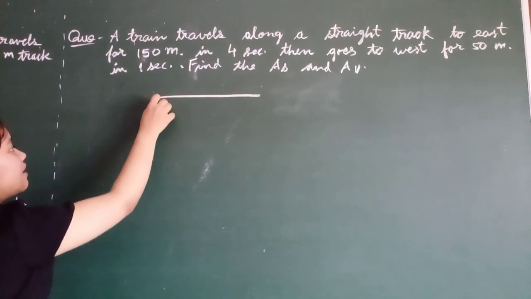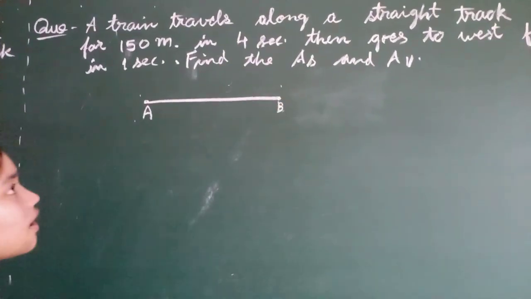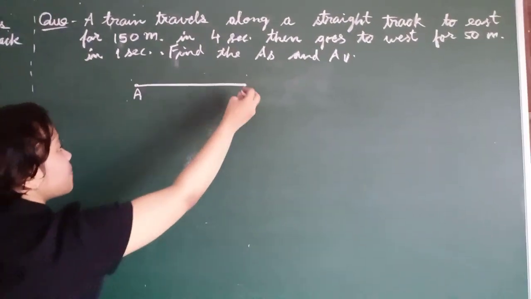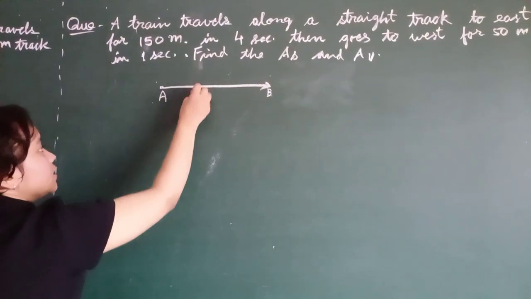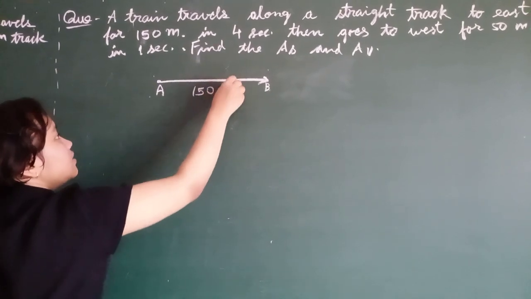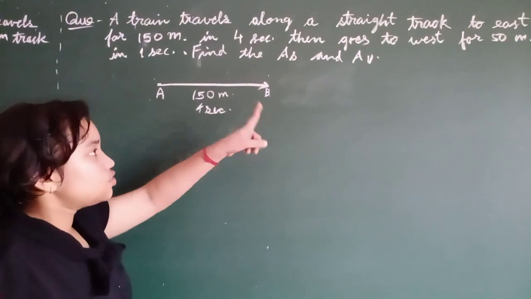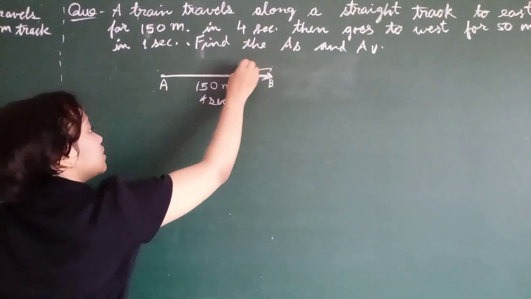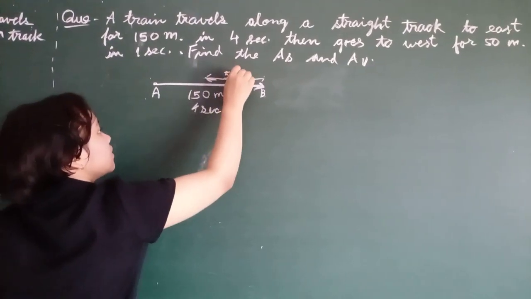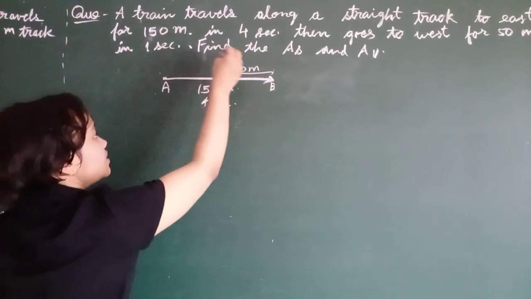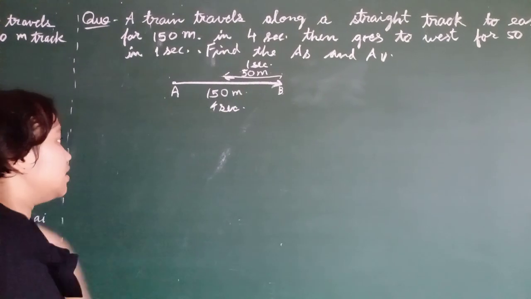First we will draw the diagram of this question. The train travels from point A to point B, suppose, along a straight track to the east in this direction for 150 meters, and time taken is 4 seconds. Then it takes a turn and goes to the west for 50 meters, and time taken is 1 second. So what is the average speed?